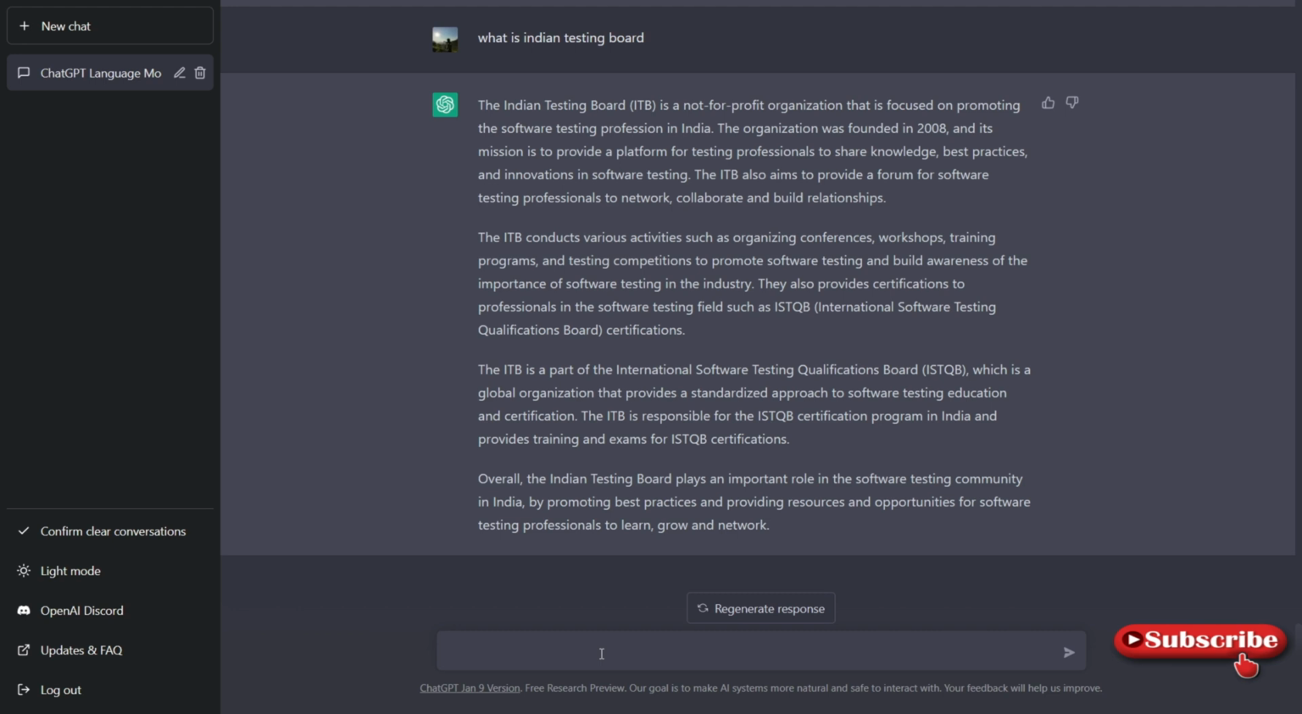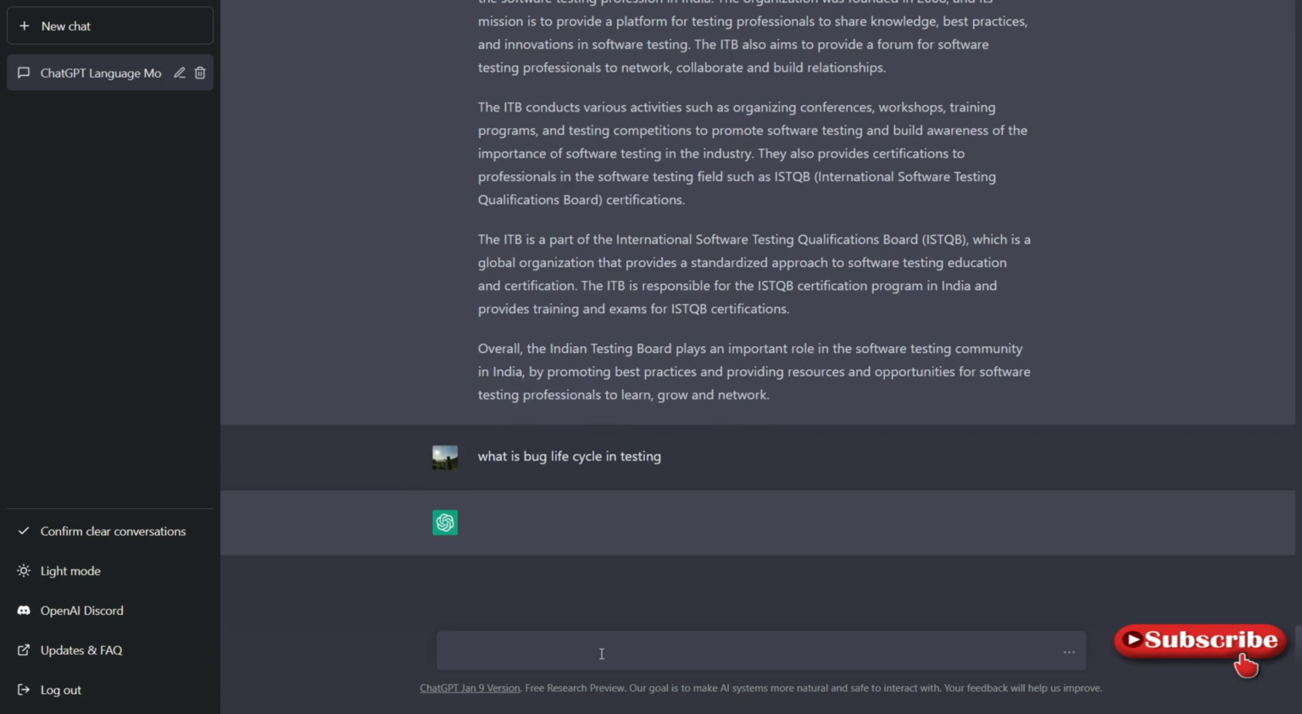Right? Let me ask whether it knows the bug life cycle or not. Okay, what is the bug life cycle in testing? We need to mention "in testing", or else it will understand it in a different way. So I'm just mentioning "in testing". Let's see.